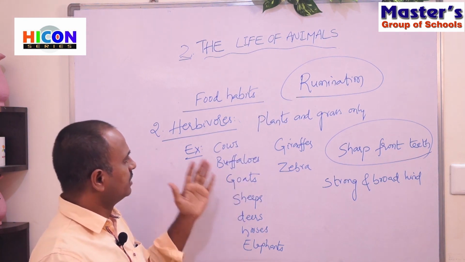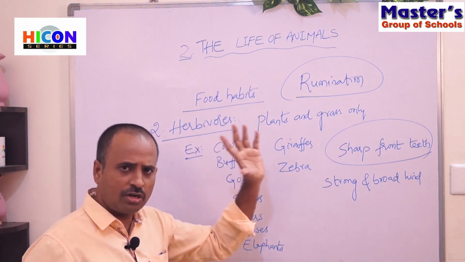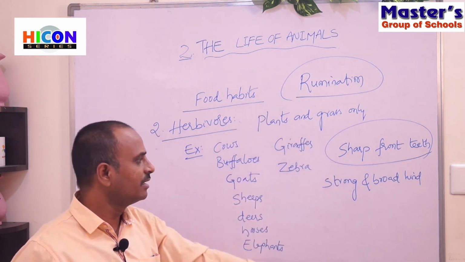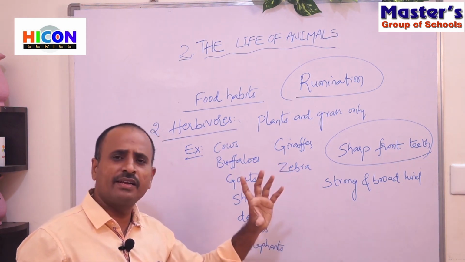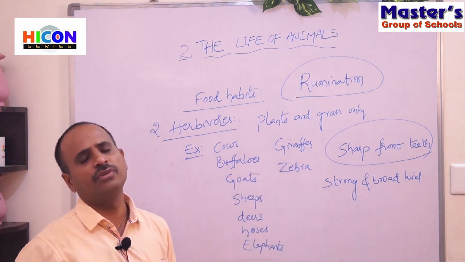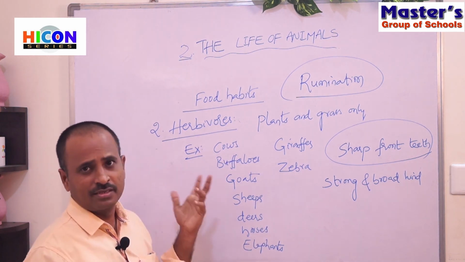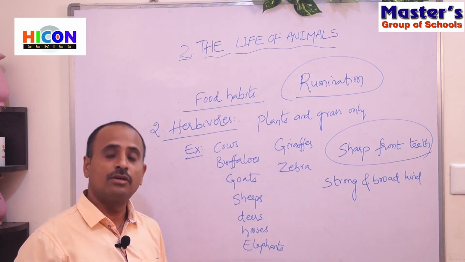So children, this is about herbivores. In these herbivores, they have sharp front teeth, which can cut their food very easily, and their hind teeth are strong and broad, so they can easily chew their food. Now children, let us discuss the third type of animals, that is omnivores.